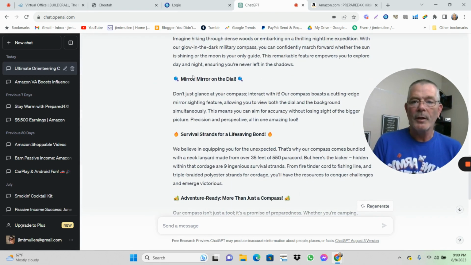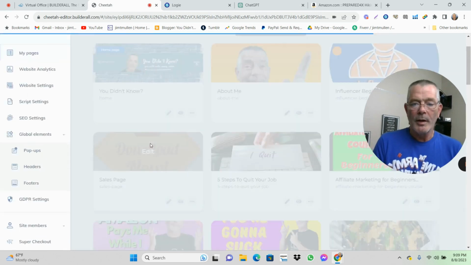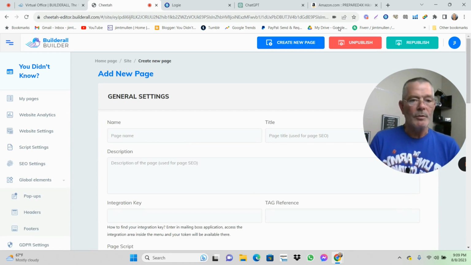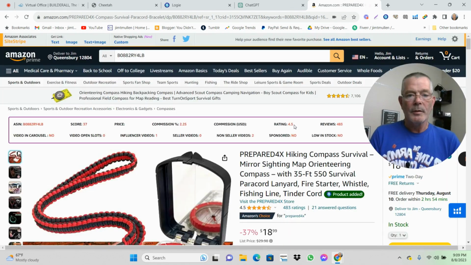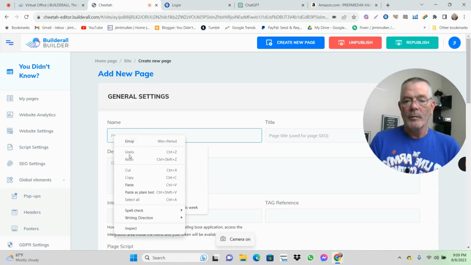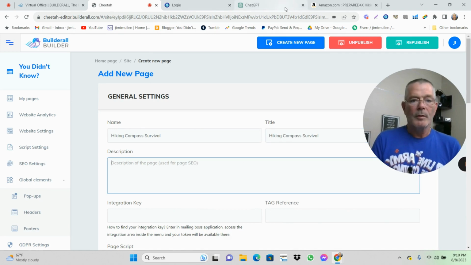So now we're going to go back over to our website. We're going to create a new page. Now this is where we name the page and we're going to optimize the page for search. So we come back over here and what is it? It is a hiking compass survival. So that's what we're going to call it. Page title. All right. Description. Come back over here.